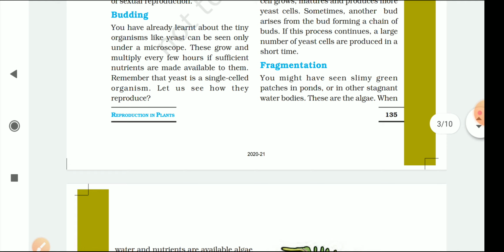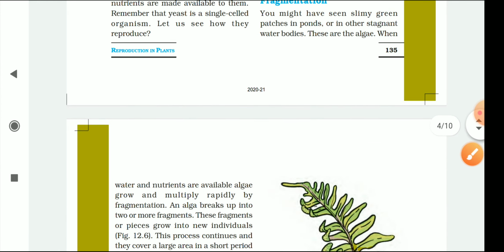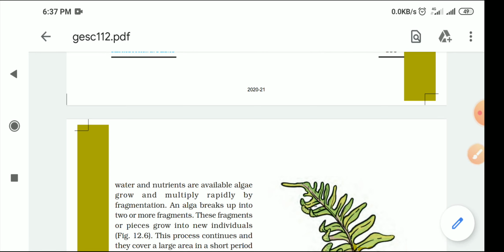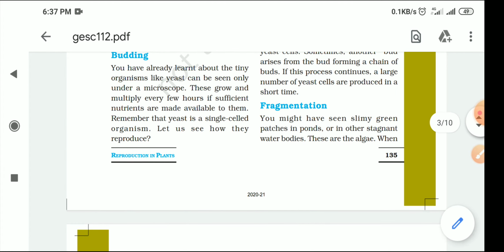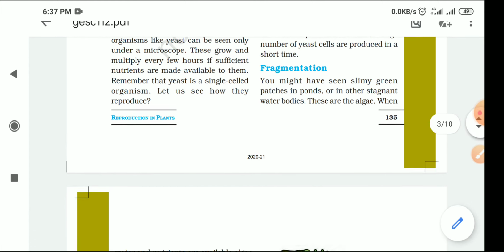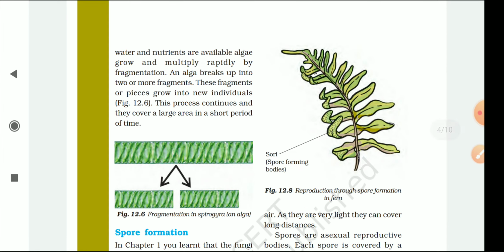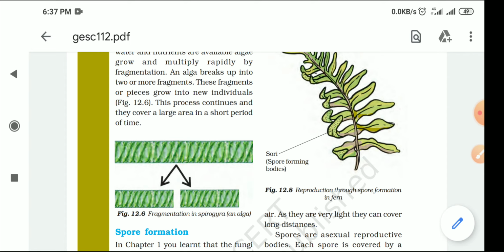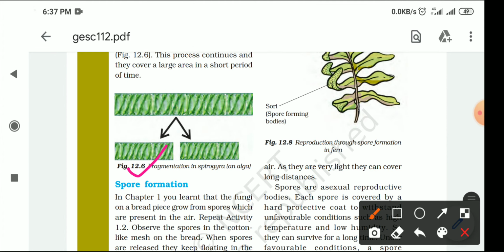Second is fragmentation. Fragmentation is very common in the case of algae, which are found in ponds or rivers. Sometimes in the rainy season, when there is so much rain, you see green colored patches in the field or near your home. That is the alga, and alga reproduces through the fragmentation process. What actually happens is the main alga divides into two parts, and after dividing, both parts start working as individuals. So this is fragmentation in the case of Spirogyra, or you can say an alga.